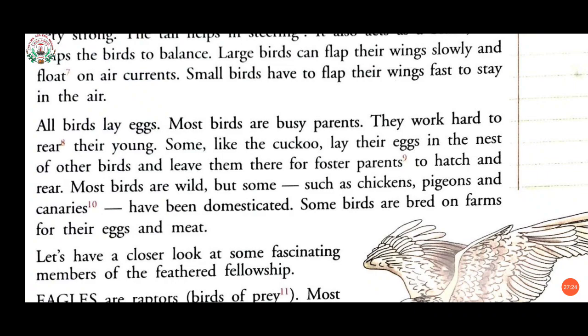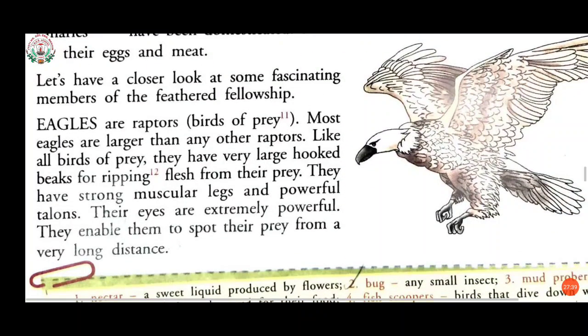Some birds are bred on farms for their eggs and meat. Now let's have a closer look at some fascinating members of the feathered fellowship, meaning those who are feathered.